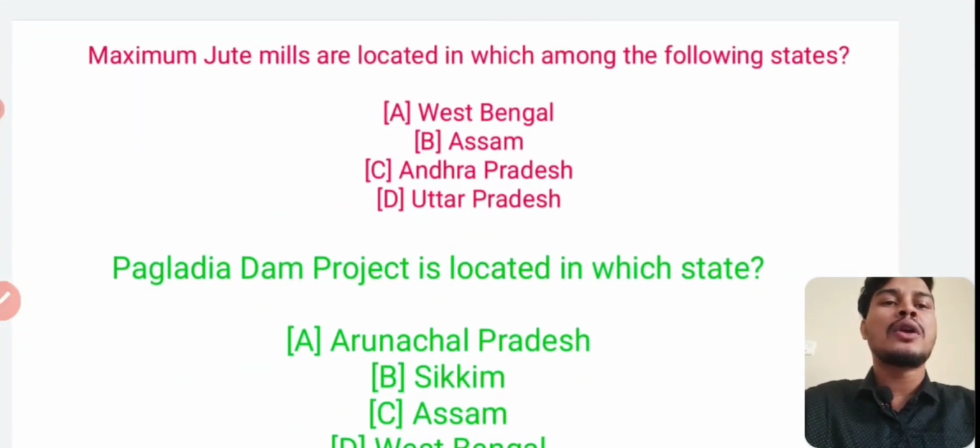Maximum jute mills are located in which among the following states? Answer is West Bengal. Option number A, West Bengal has the maximum number of jute mills.